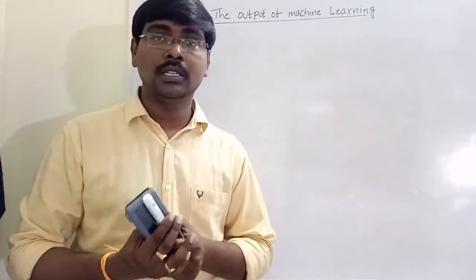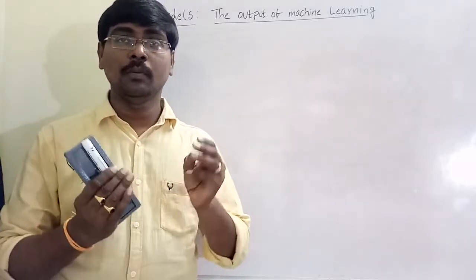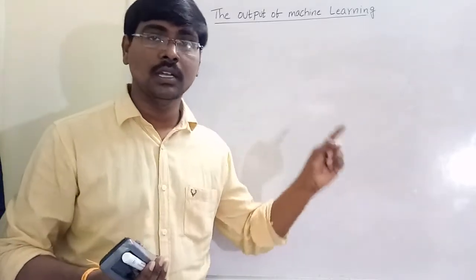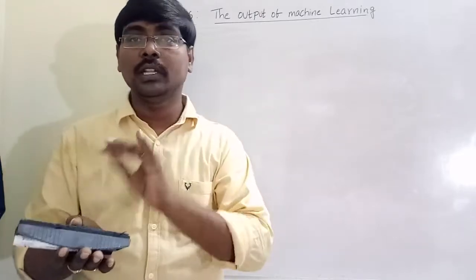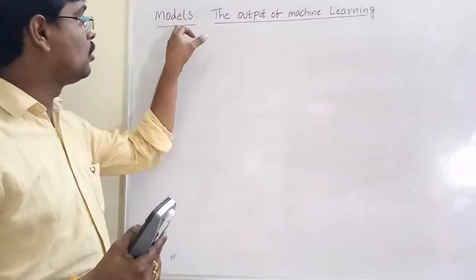So our topic is ingredients of machine learning. In ingredients of machine learning, we have mainly three parts. One is task, second one is model, and third one is feature. In the previous section, we had completed the concept of task. Now we will move to model.